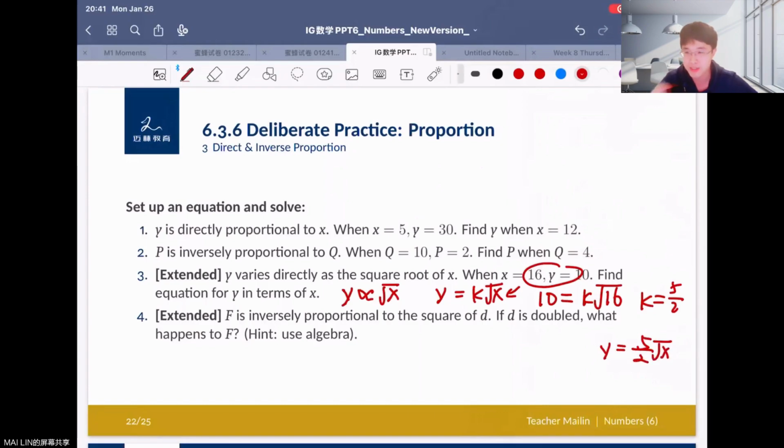So if you're not very familiar with this, don't worry about it because this is just part of algebra. So I guess for number theory, you don't need to understand it so much. If you just understand the first question and second question, it's enough, okay?